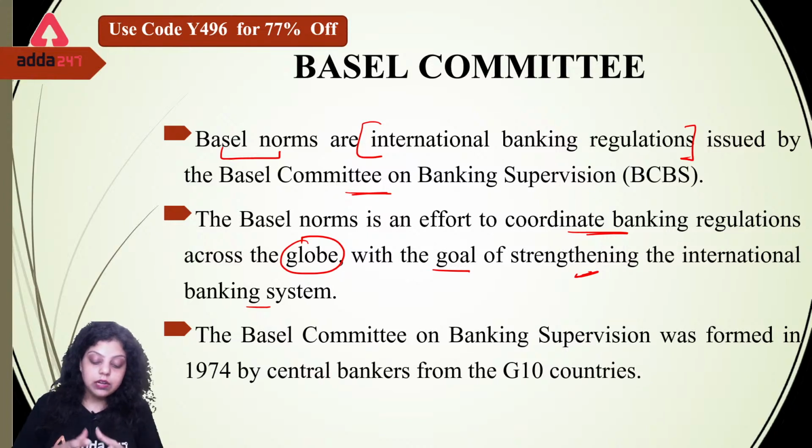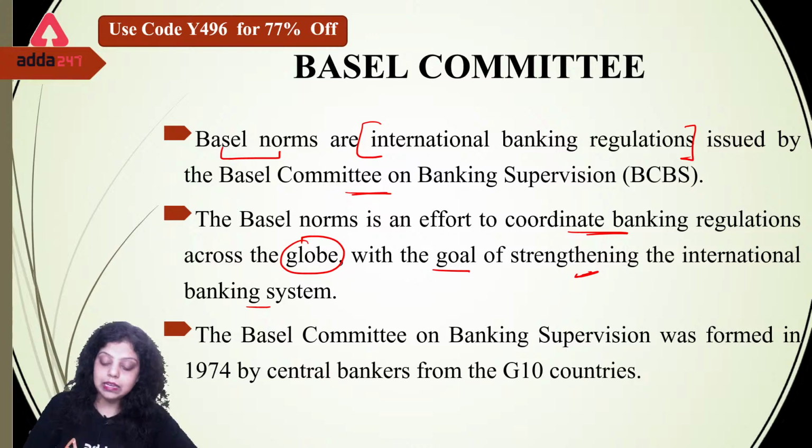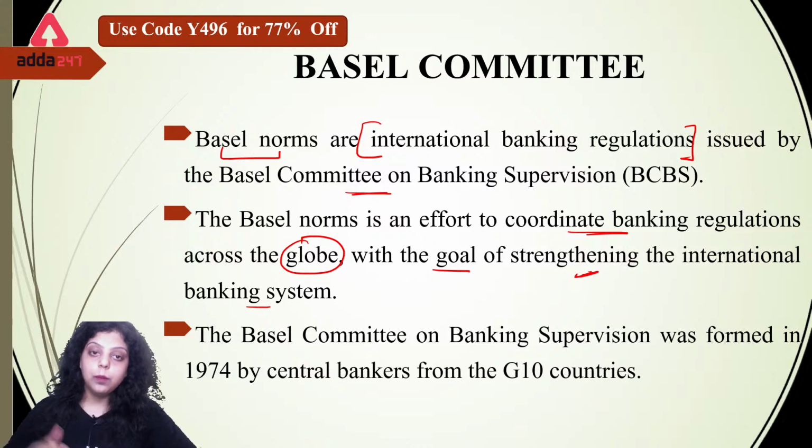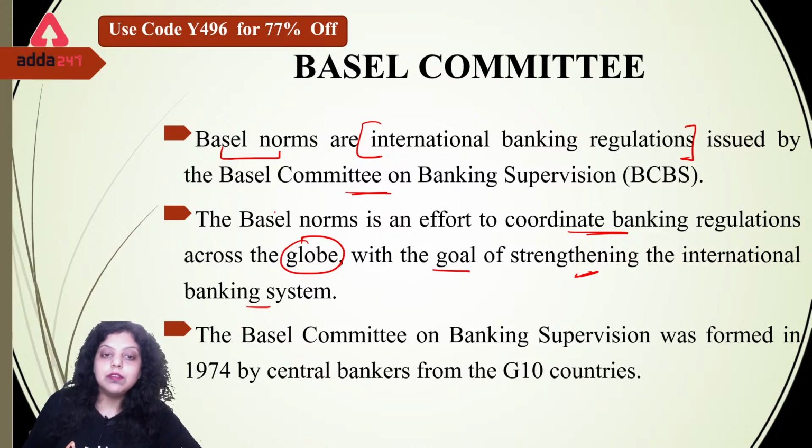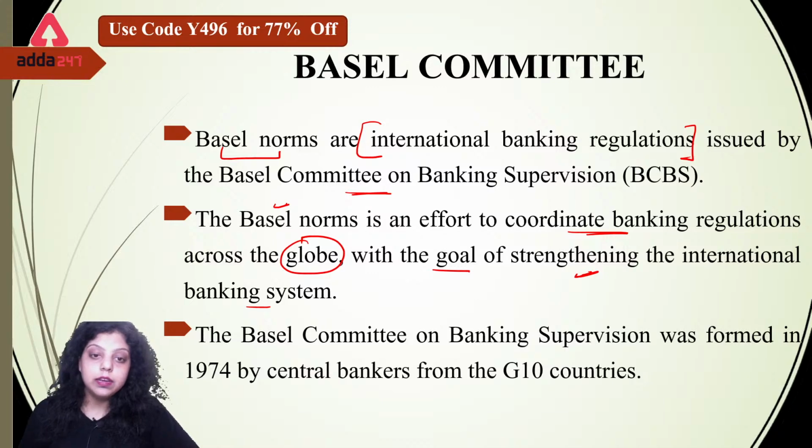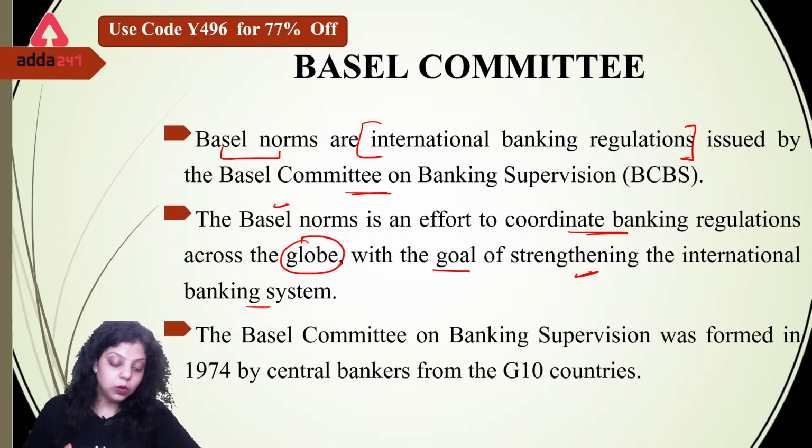So we said that we have to make sure that banking regulation and banking supervision is done at the highest level, so that banks do not face losses or risks related to the banking sector. That's why we created the Basel norms, in an effort to coordinate banking regulation across the globe, so that all the banks will be able to perform their transactions and there will be no financial or economic instability.